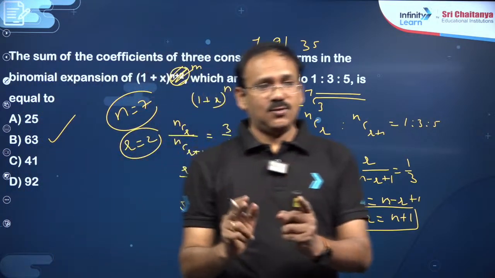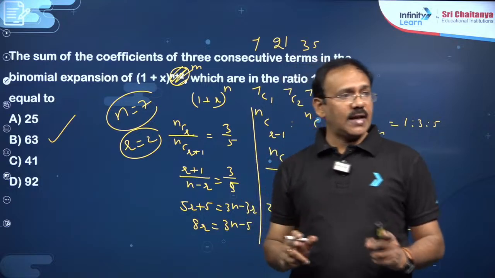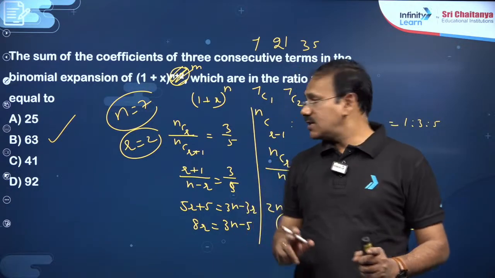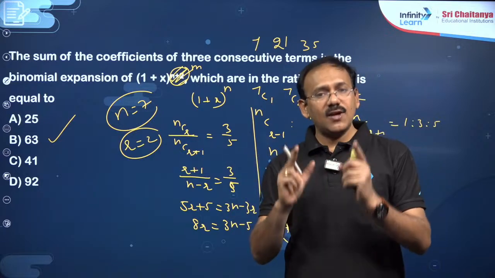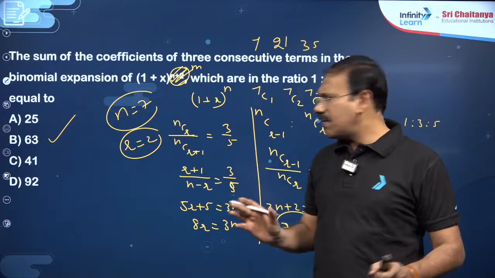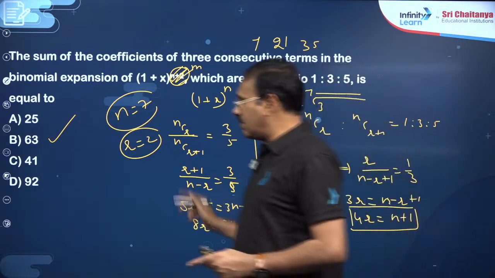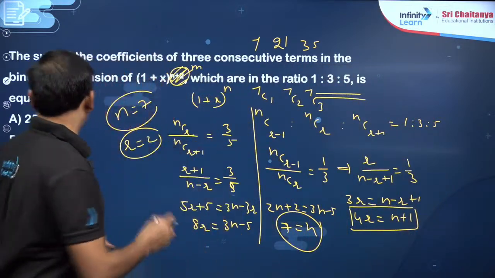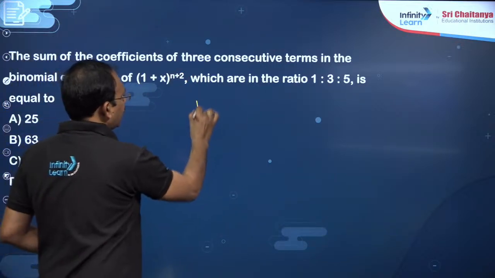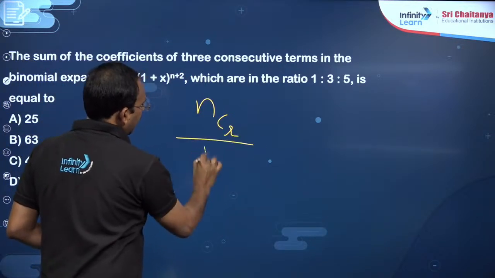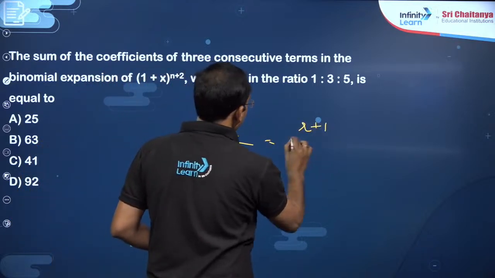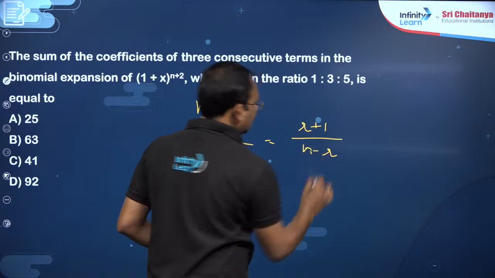And this model, dear students, yes, you are correct. This model, I appreciate Nitin, superb, well done. So my point is, dear students, this model is a very important model. Even though there is a shortcut, A is to B is to C, which we can remember, this is a very easy one. So what you need to answer this particular question is to remember that the nCr by nC(r+1) formula is going to be (r plus 1) by (n minus r), dear students.